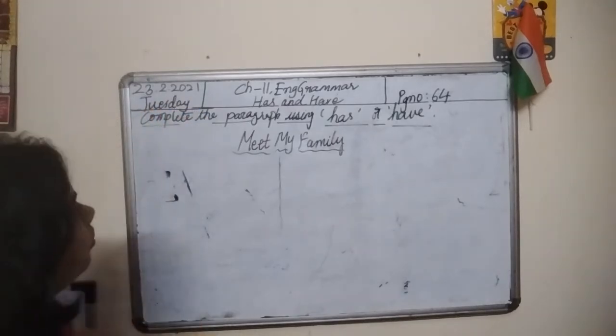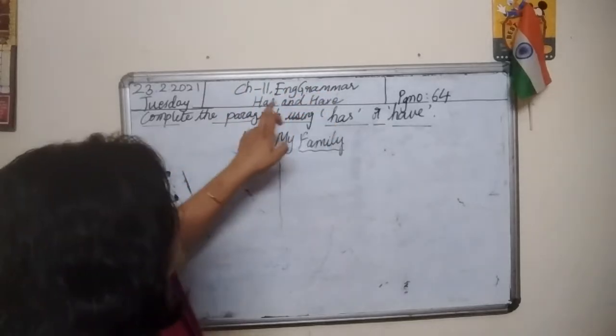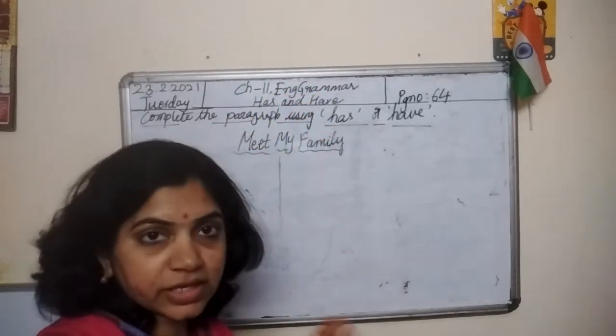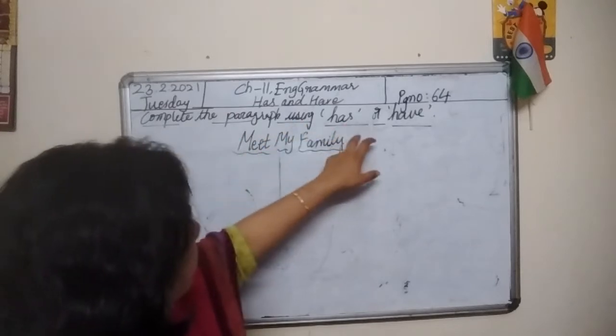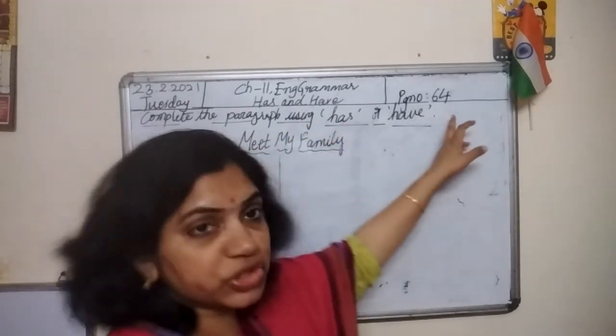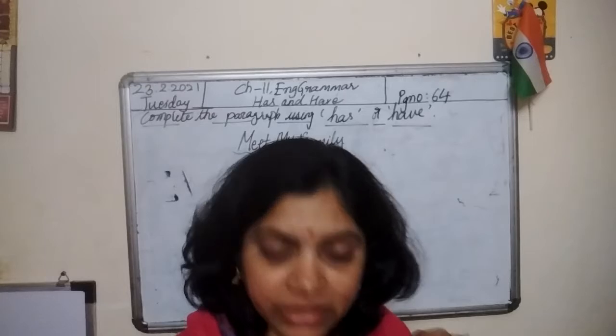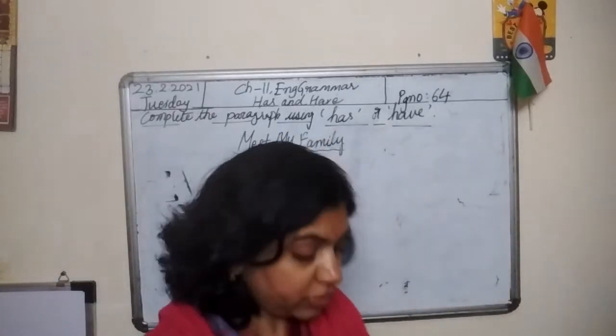So we are dealing with chapter 11 from English grammar. The name of the chapter is has and have. Complete the paragraph using has or have. Please open page number 64. You have a paragraph, children.